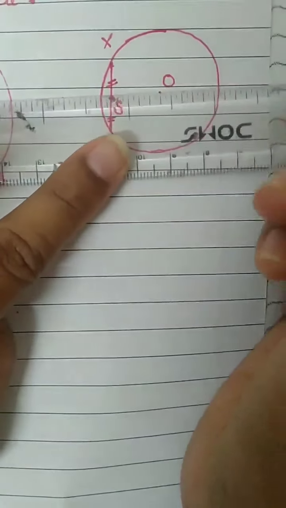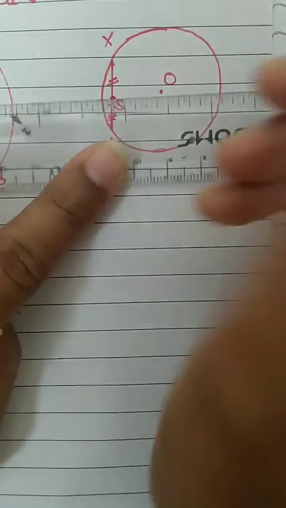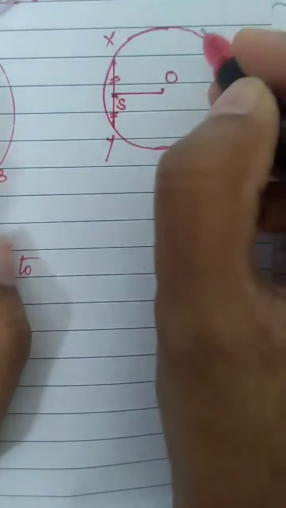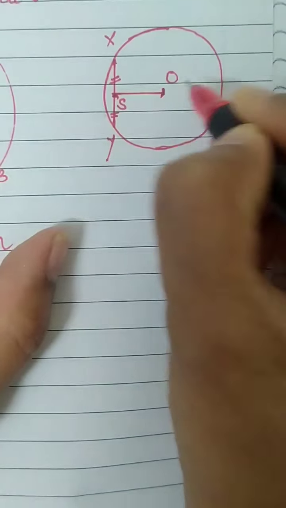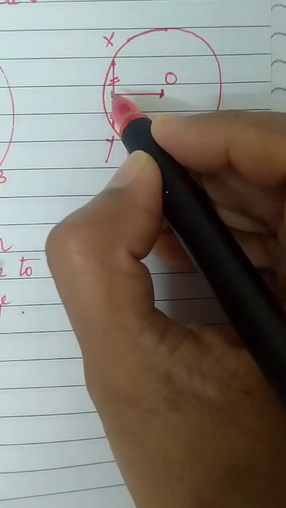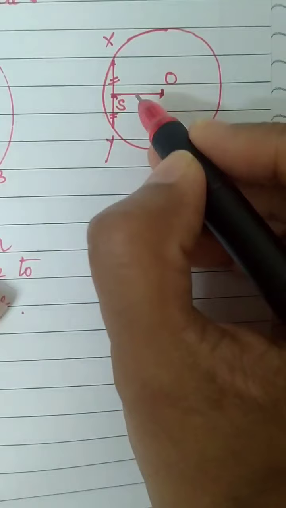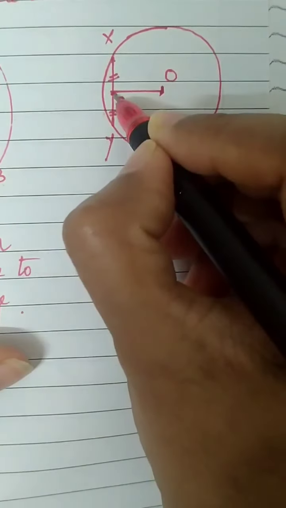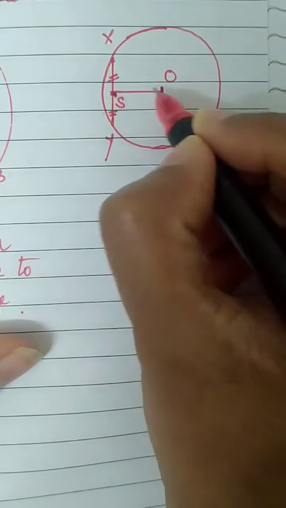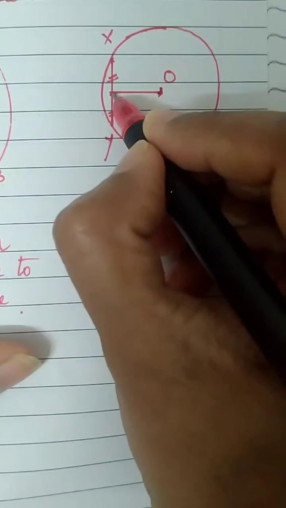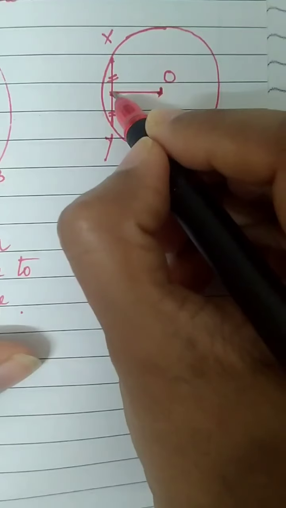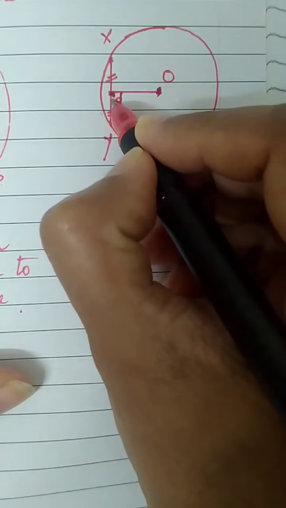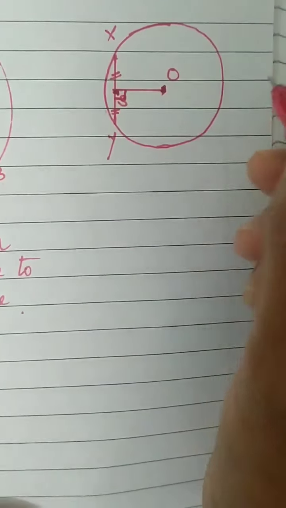If you have the midpoint of the chord, the segment joining the center of the circle and the midpoint of the chord is perpendicular to the chord. If you have the midpoint of the chord and the center of the circle, the segment joining the midpoint of the chord and the center of the circle is perpendicular to the chord, is the second property.